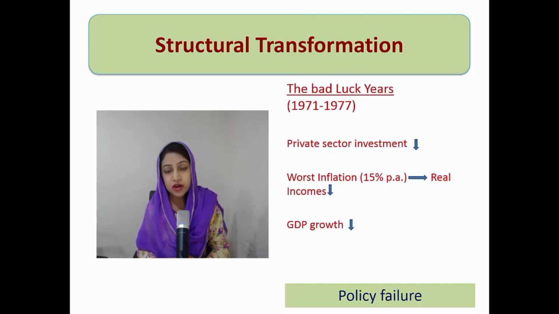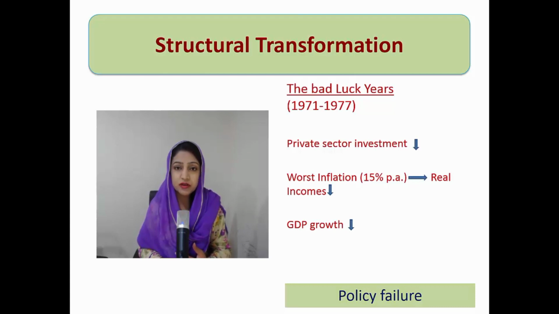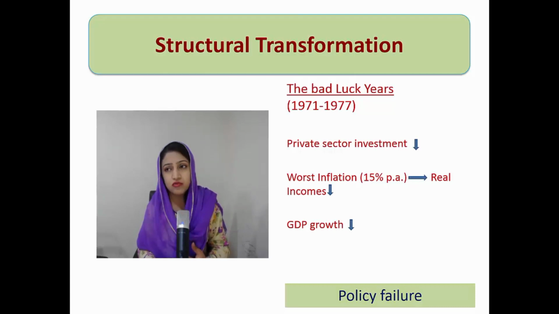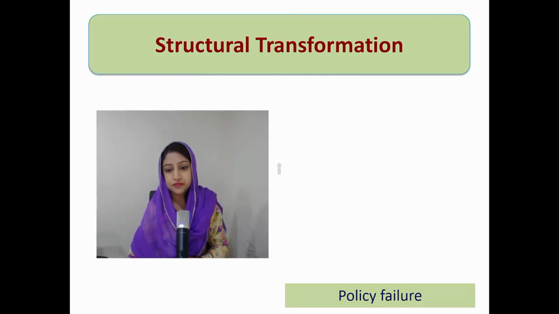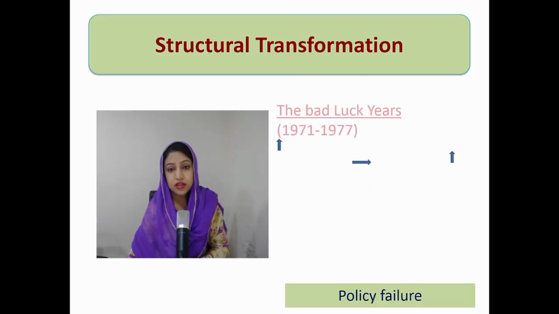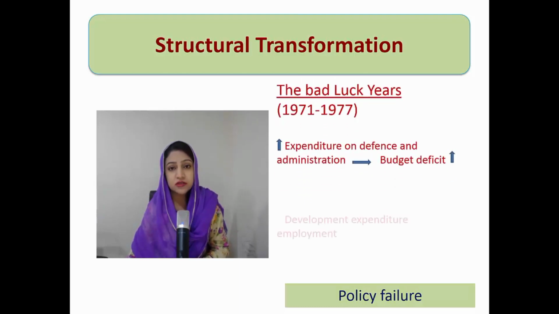Now in this time period, the agriculture sector declined to 2.4% per annum growth, and the manufacturing sector declined to 5% per annum growth. So there was an overall trend of declining growth in the different sectors. So overall GDP growth also declined. That was a major failure of the government from the economic perspective. So that was the bad luck years' next policy failure.